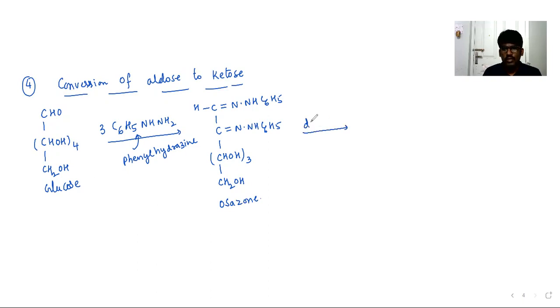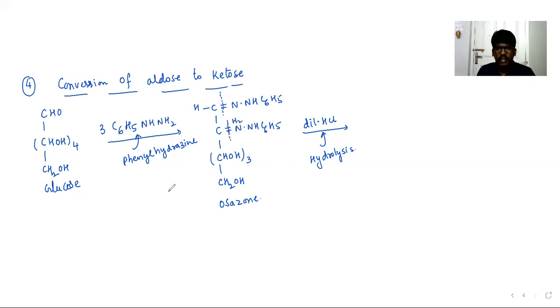And this glucose osazone is treated with dilute HCl. That means we are hydrolyzing it. Hydrolysis, right? So if you hydrolyze it, what are we going to get? We are breaking this, as well as breaking this bond also. If you break this bond, then what will happen?